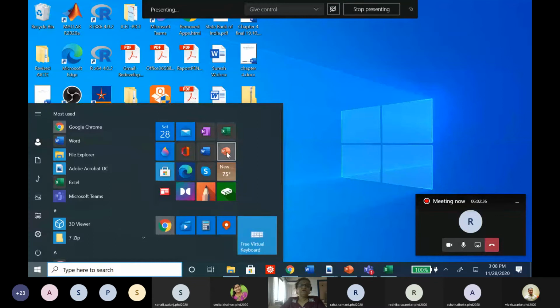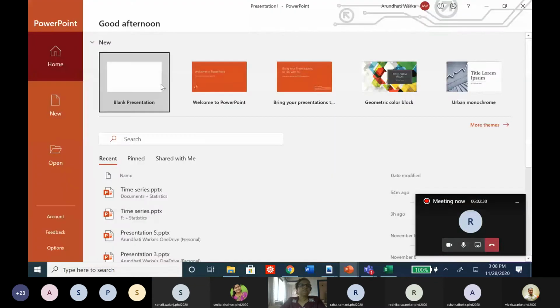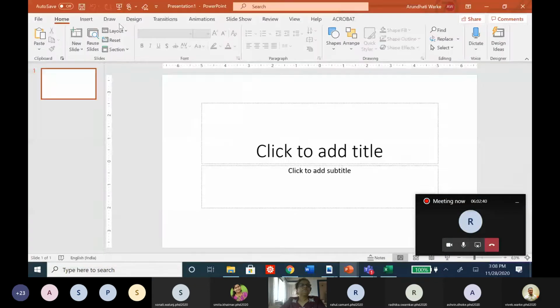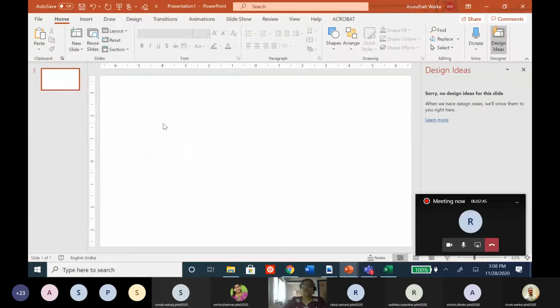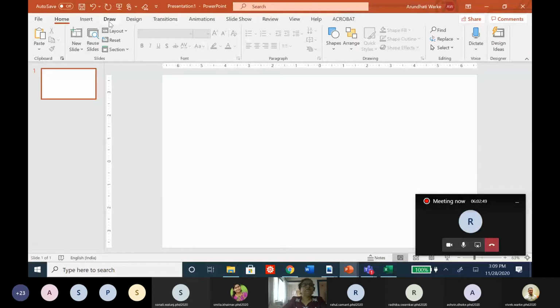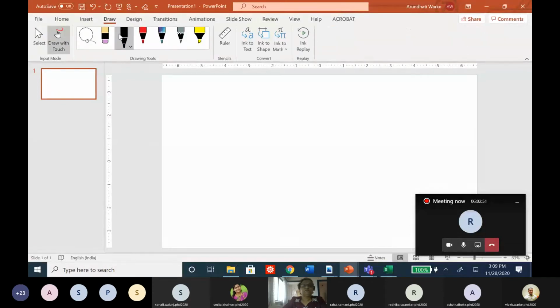I think I may be able to write on a blank PPT. Okay, here. Why is any method called a least square method?